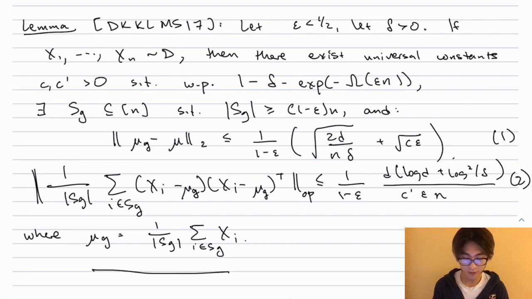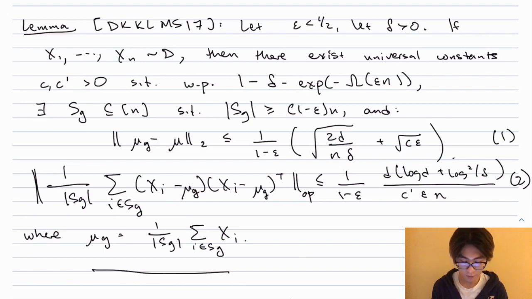It says that if I have a set of n IID samples from a distribution D, then I can choose a subset of these points such that it satisfies 3 properties. The first property is that the size of the subset is large. It's at least 1 minus epsilon times n. So it's a 1 minus epsilon fraction of the points. And it satisfies 2 inequalities.